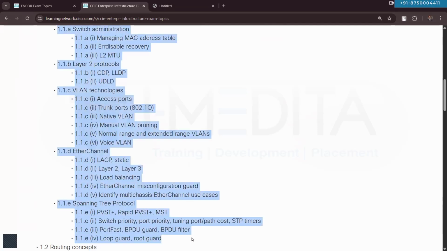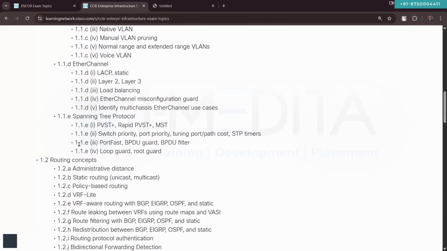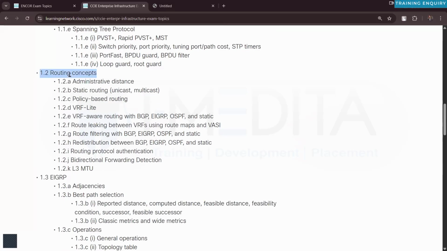Since it's a routing class, we will not be talking about this particular content. This is covered specifically in the switching. What we will talk about is the routing concepts. Under the routing concepts, we have the AD value, administrative distance. Then we have static routing for unicast and multicast address families. Then we have policy-based routing, VRF, VRF-lite, VRF-aware routing, route leaking between the VRFs using route maps and VASI, VRF-aware